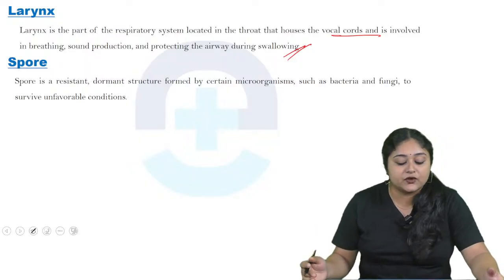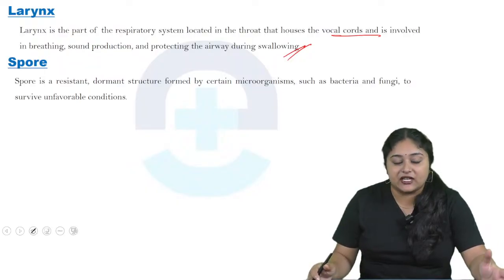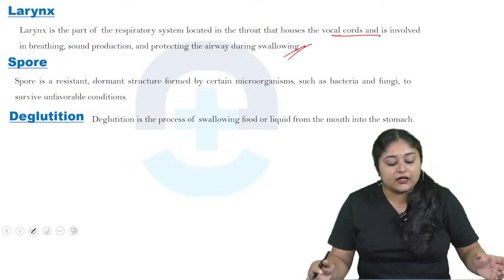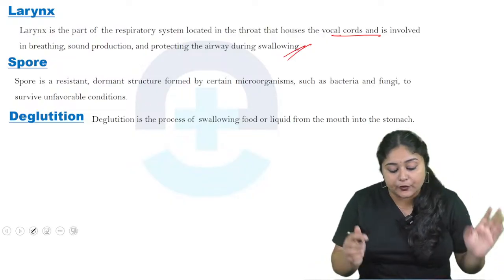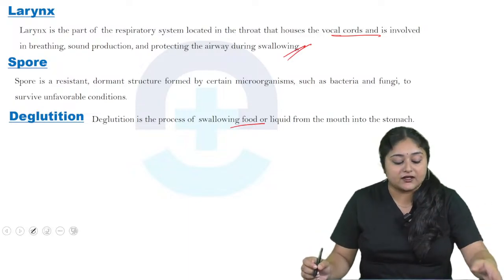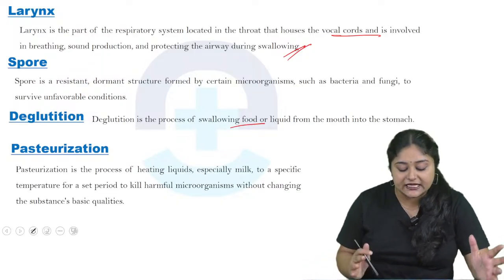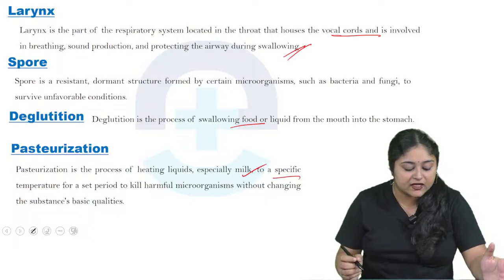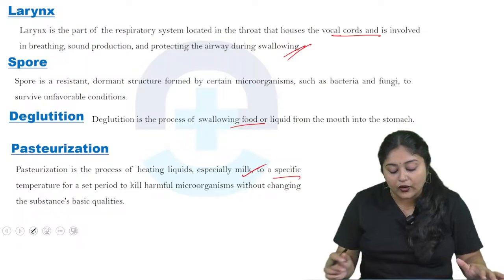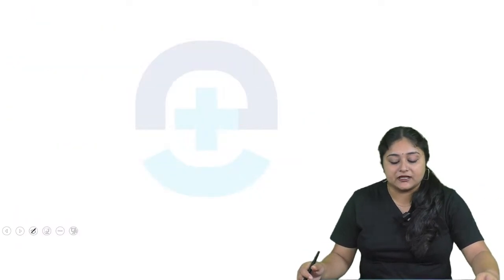Now come to spore. A spore is a resistant, dormant structure formed by certain microorganisms such as bacteria and fungi to survive unfavorable conditions. Now come to deglutition. So deglutition is the process of swallowing food or liquid from the mouth into the stomach. So that is called deglutition. Now come to pasteurization. It's a process of heating a liquid, especially milk, for a specific temperature for a set period of time to kill harmful microorganisms without changing the substance's basic qualities. So that is called pasteurization.